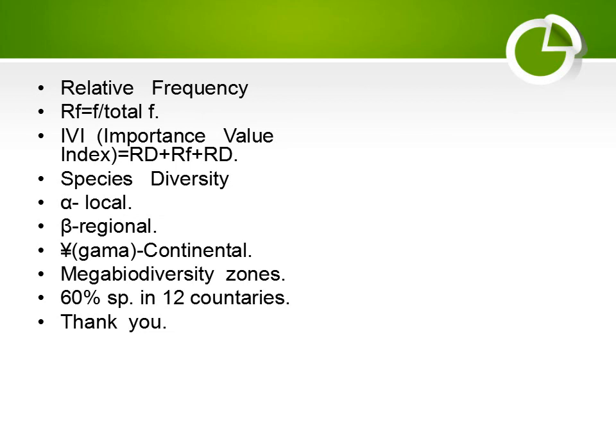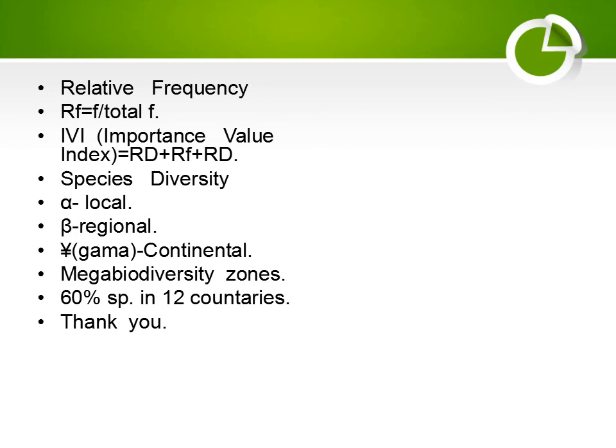Relative frequency is frequency divided by total frequency. Importance value index of a community, IVI: importance value index is relative density plus relative frequency plus relative dominance. This gives the importance value index.